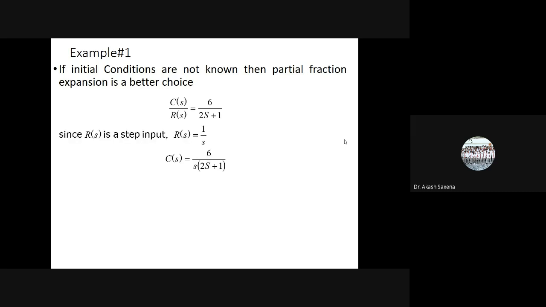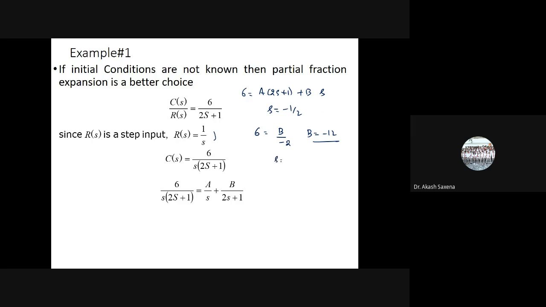So when it is subjected to a single step input, what I do, I multiply this step input with this. Now I will do the partial fraction. If I do the partial fraction, so over here, I can say that this 6 is equal to A into 2s plus 1 plus B into s. Now put s is equal to minus half. If I put s is equal to minus half, what will I get? 6 is equal to B into minus 2. So this B is equal to minus 12 will be here. Now if B is equal to minus 12, just put this value in this. So B is equal to minus 12s.